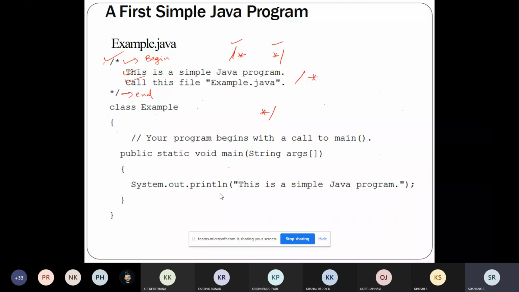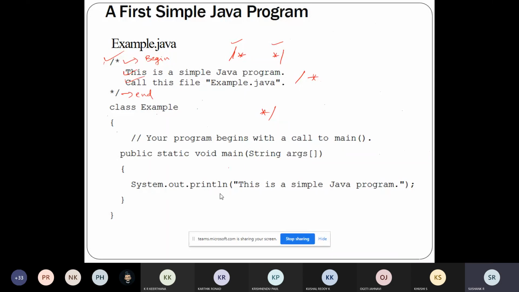Also, in industries, they will have some environment variables, some initial parameters, some settings that should be initialized before running the program. All these things you can document in comments. If I'm not documenting that, it will not improve the readability, and it will be tough for anyone who looks into that program from the beginning.